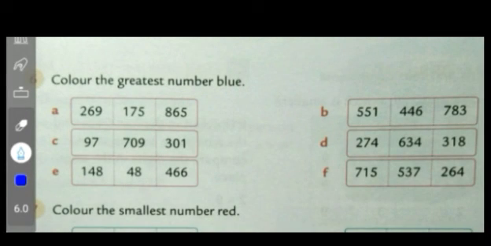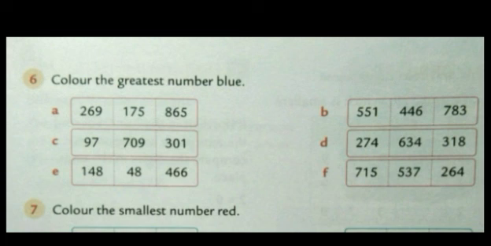See the first one. To find out the greatest number, first you have to compare the digits. All are having 3 digits. Now see the hundred place of all the numbers. Here it is 2, 1, 8. Which is the greatest? 8 is greatest. That means we have to color the greatest number blue. So we will color this box with blue color.